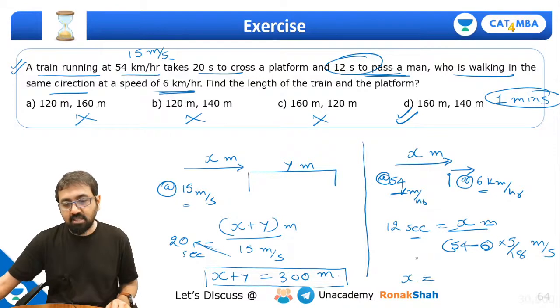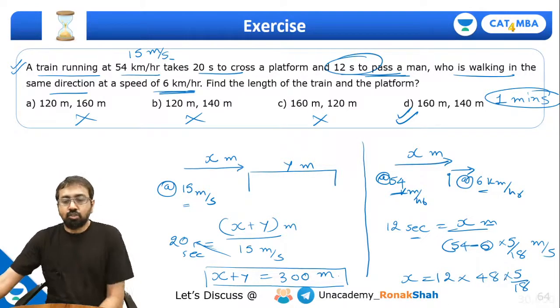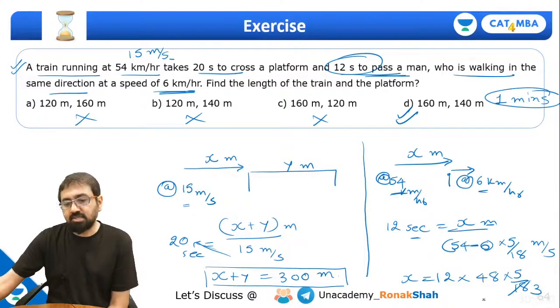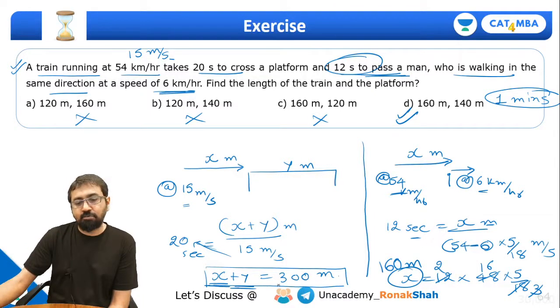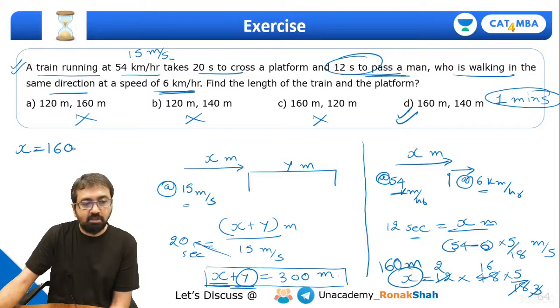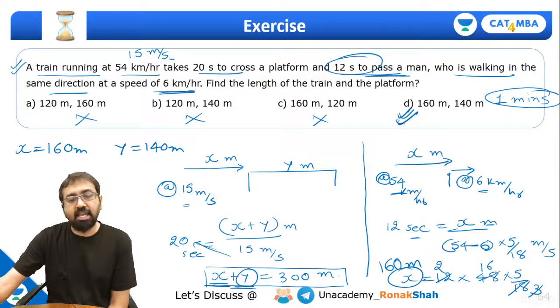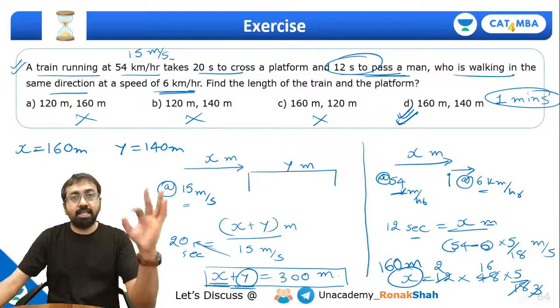Correct? So what will I get over here? I'll get X is equal to 12 into (54 minus 6 is 48) into 5 by 18. Right? So let's quickly solve this. 6 3s are 18, 2 6s are 12, and this is 16. So 16 5s are 80, into 2, 160. So this X will come out to be 160 meters. What is the length of train plus platform? 300. So what should be Y? It should be 140 meters. So we'll get X as 160 meters and Y as 140 meters. So that's why again we can reinforce our option D.